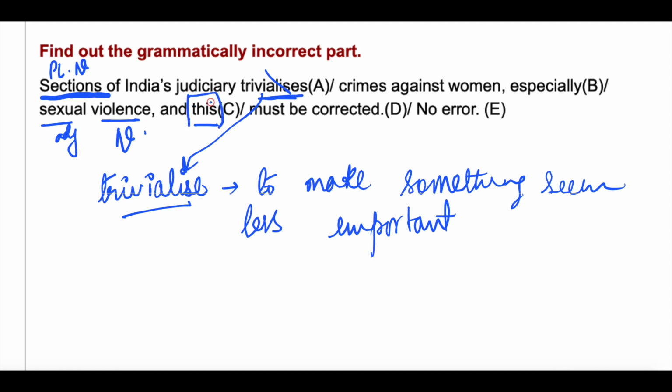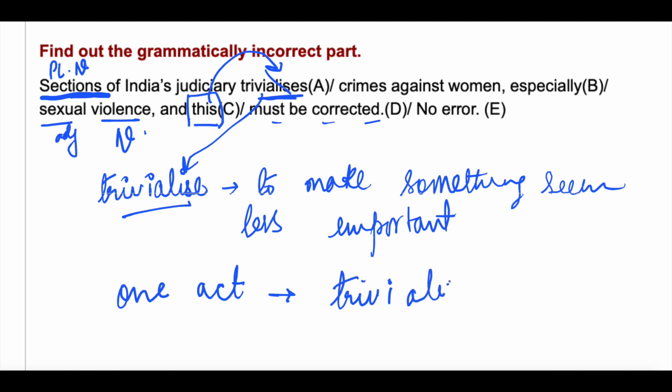This means this trivializing, this act of trivializing. Okay, and this must be corrected. This is one particular act. We are talking about one act. And what is the act? The act is trivializing. So the act is singular. That's why singular pronoun this has been used.